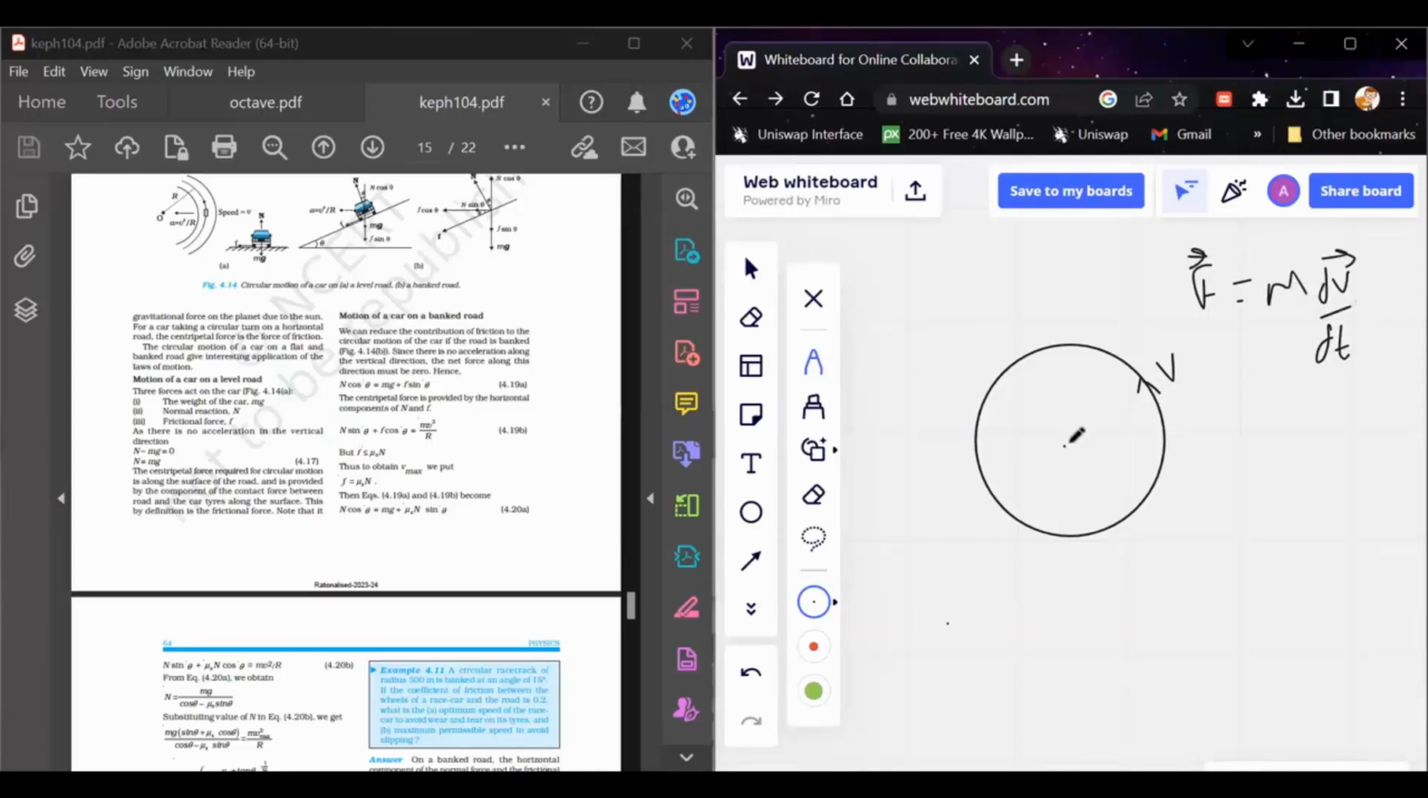Here the speed might be constant, but if you observe carefully, this is the velocity at this instant, and after some instant the velocity becomes this. You notice that the velocity vector is changing, like this has changed this much. So even if the speed is constant, the vector is changing. Some force is necessary to keep the vector changing, and this force is called the centripetal force.